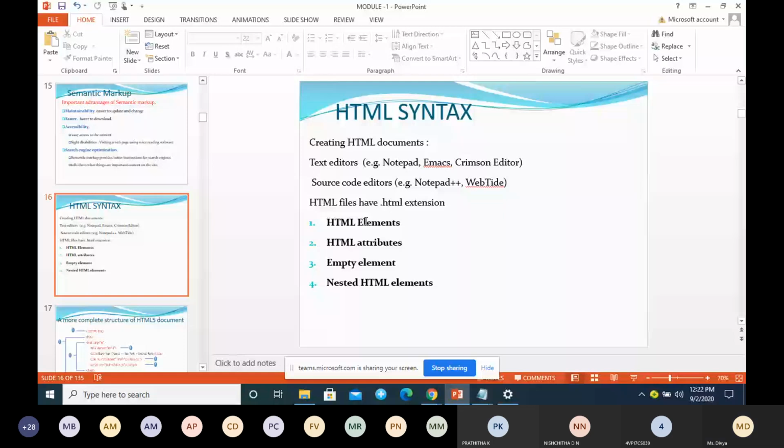So next is HTML attributes. See here. Here I am creating a simple paragraph. I am adding one attribute.